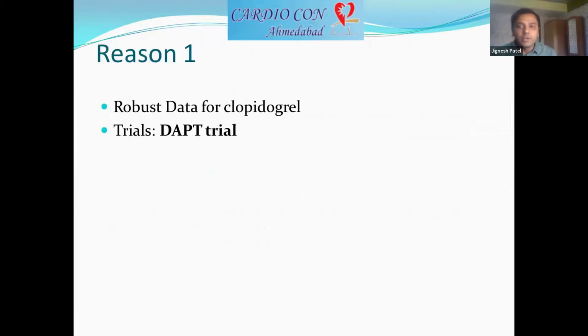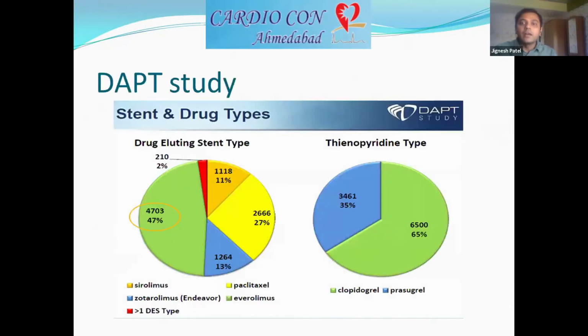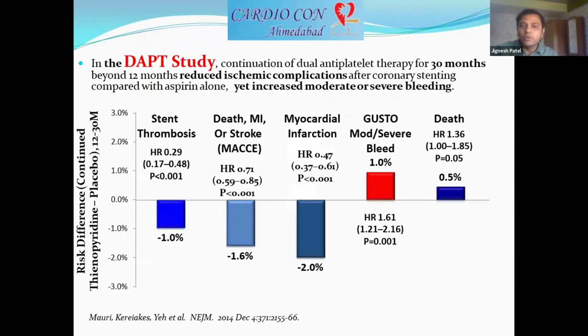So I'll go one reason at a time to explain why clopidogrel is a better choice. There is robust data for clopidogrel that comes from the DAPT trial, and as I already explained, two-thirds of patients were on clopidogrel. If you go directly to the results of the DAPT study, it shows that continuation of DAPT with clopidogrel up to 30 months, compared to 12 months, decreases ischemic complications significantly.